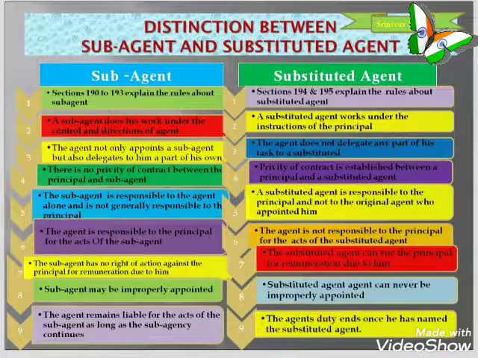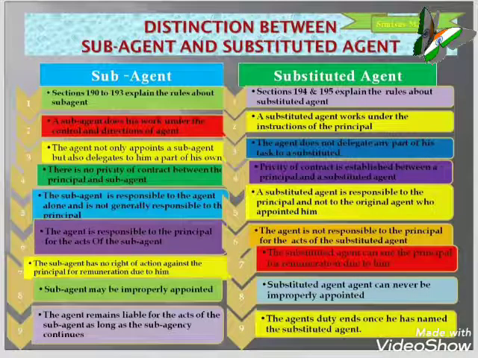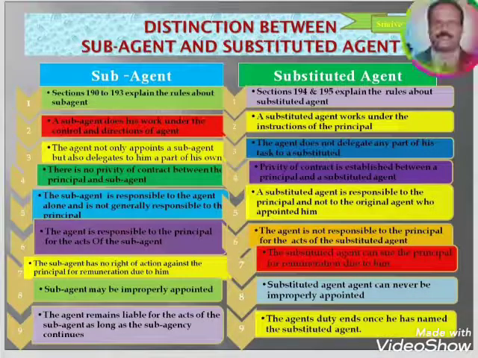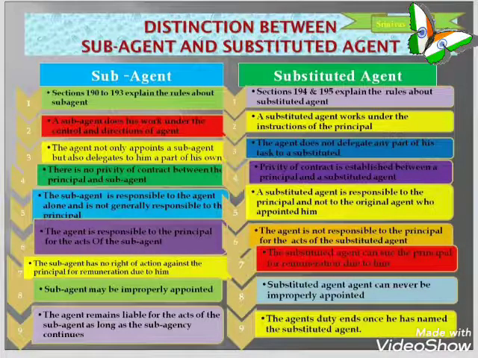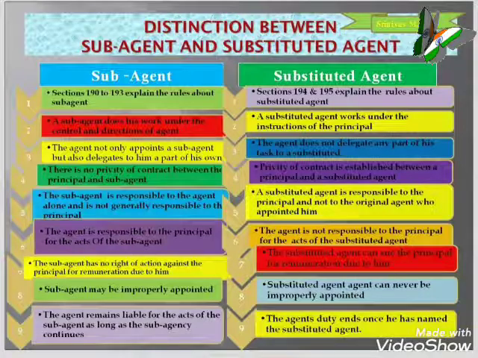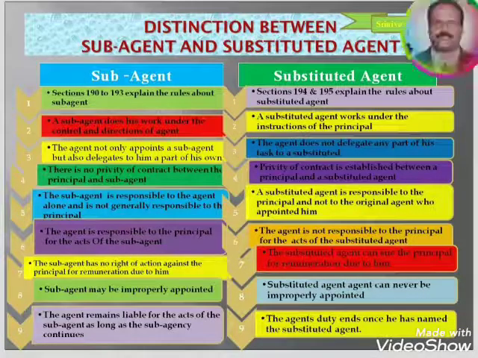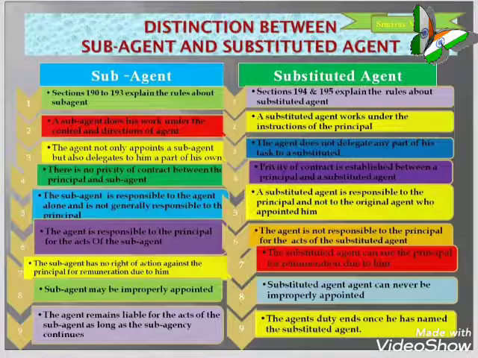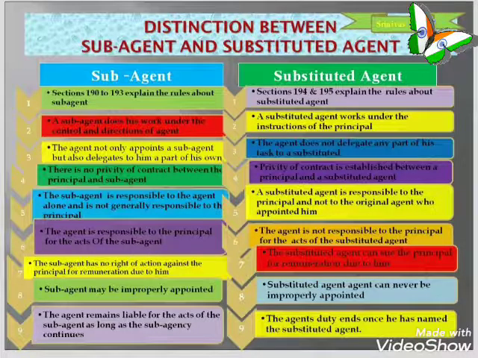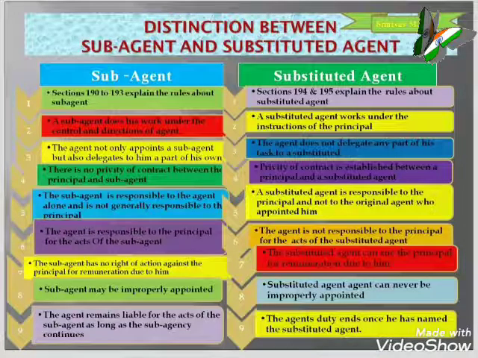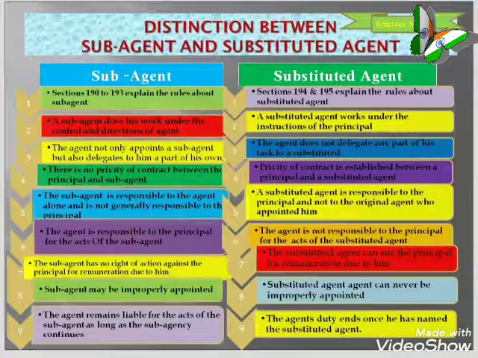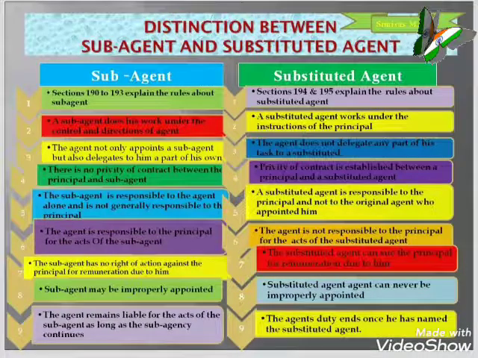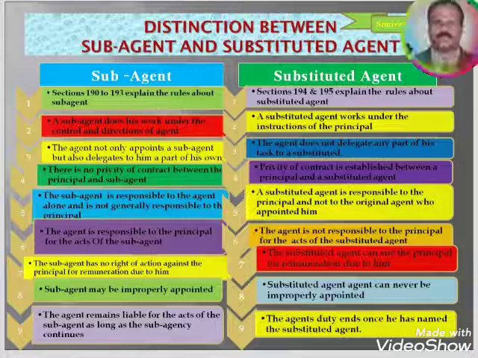Now I have come to one more slide, that is the distinction between sub-agent and substituted agent. Sections 190 to 193 explain the rules about the sub-agent. Then sections 194 to 195 explain the rules about the substituted agent. A sub-agent does his work under the consent and directions of the agent. A substituted agent works under the instructions of the principal.